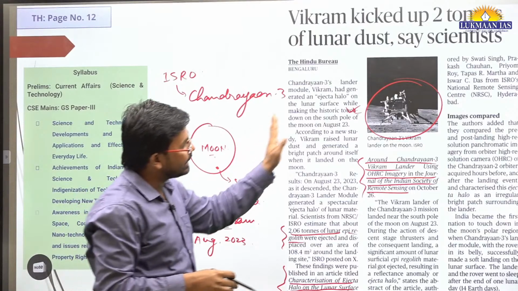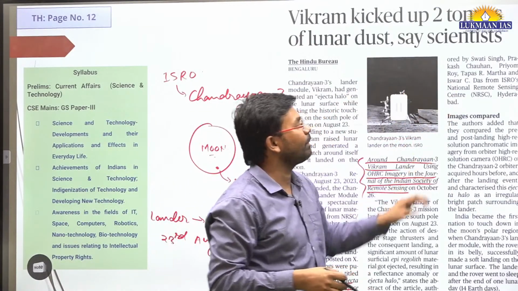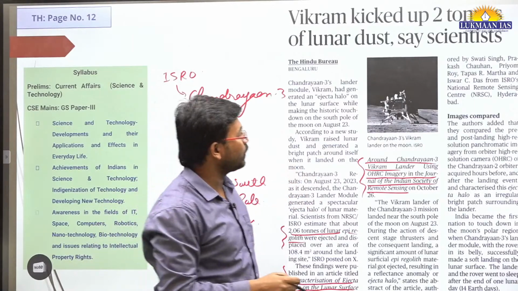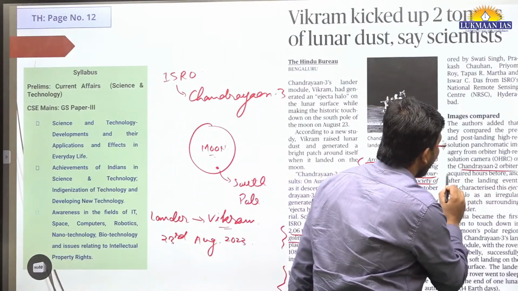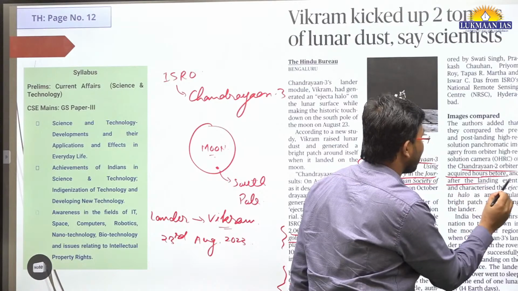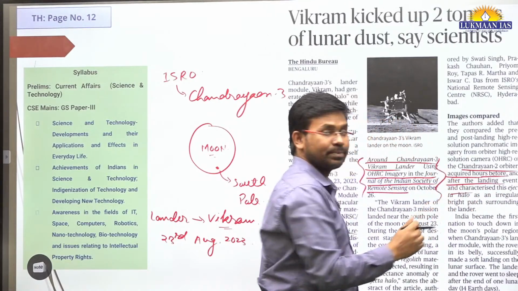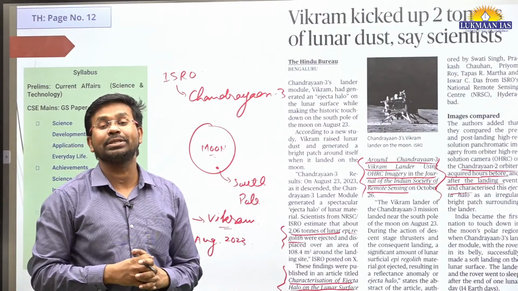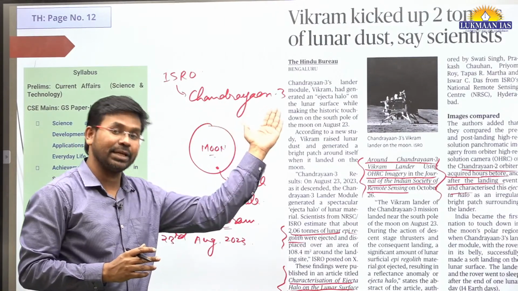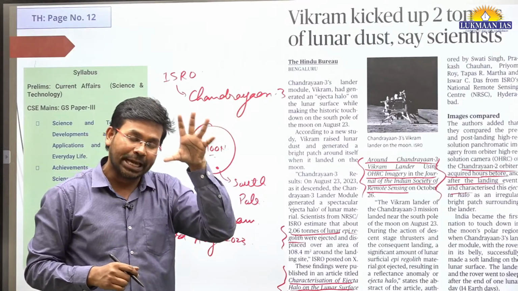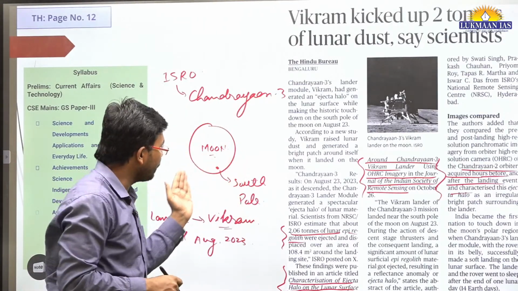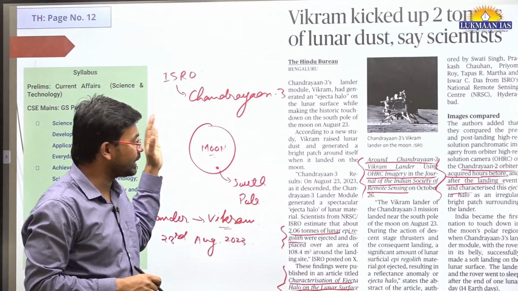The study of this dust was done by the orbiter module of Chandrayaan 2. The Chandrayaan 2 orbiter acquired images hours before and after landing, because the orbiter module of Chandrayaan 2 is still functioning. It was sent in 2019. However, that mission could not make a soft landing on the surface of the moon. That's why we sent a follow-up mission, this is the Chandrayaan 3 mission.